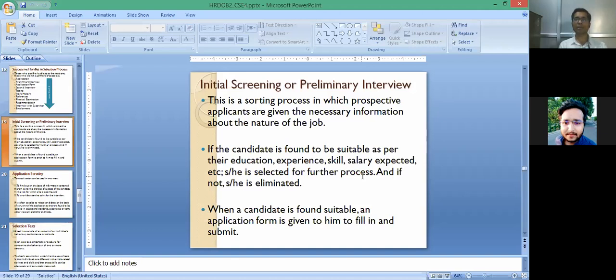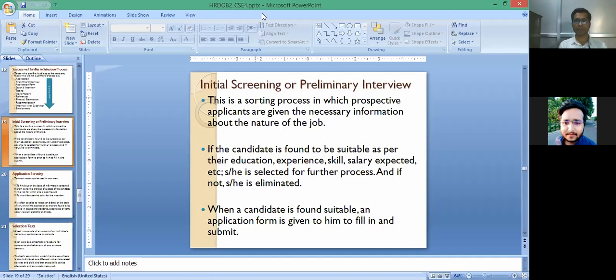It may apply to the walk-in interview also. If there is a walk-in interview and several candidates visit the organization and submit their applications or CVs on the spot, then in further scrutiny, if they are not found suitable as per their education, experience or other factors, they are rejected at the first point, and he or she may be considered eliminated from that time.